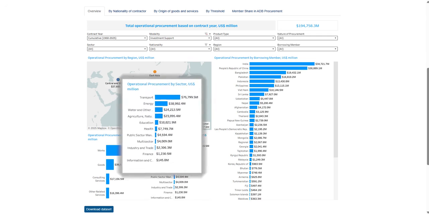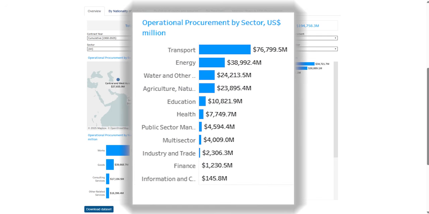You can also spot the high-value sectors with the most frequent procurement as indicated by the value of awards. Cumulatively, ADB has awarded a total of $77 billion for projects in the transport sector, followed by energy with $39 billion, water with $24 billion, and agriculture with around $24 billion.